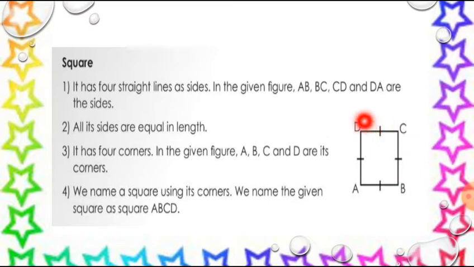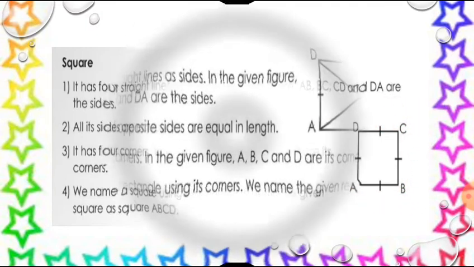Now we are going to check how to name a square. Everyone has a name to be called by, isn't it? So how can we call this square? We can use the letters given here to make a name for this square.